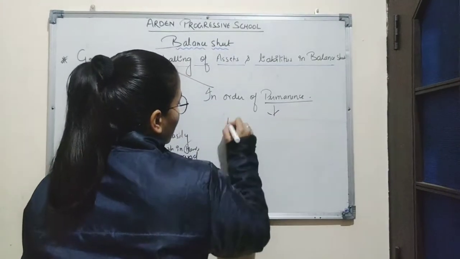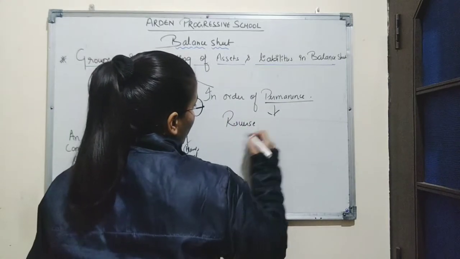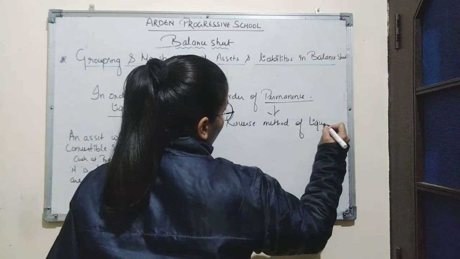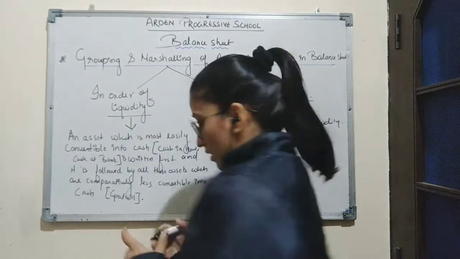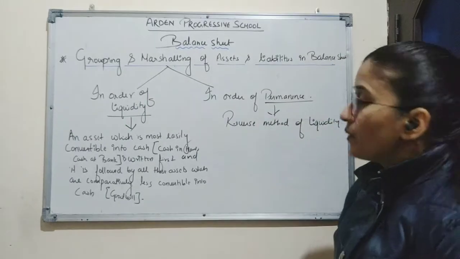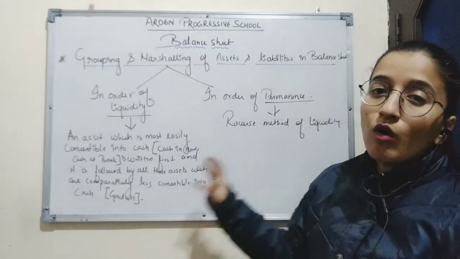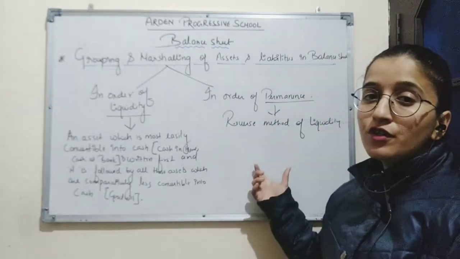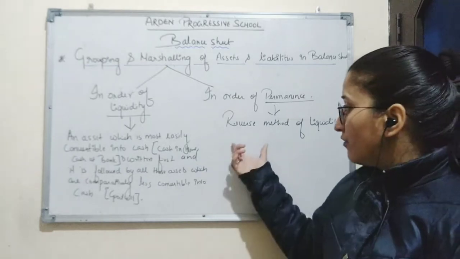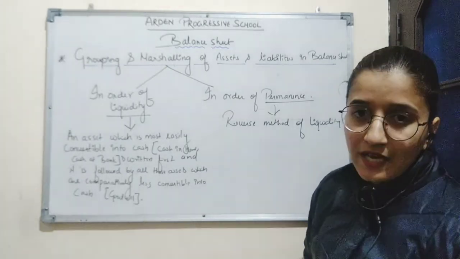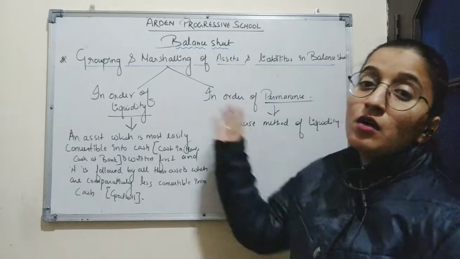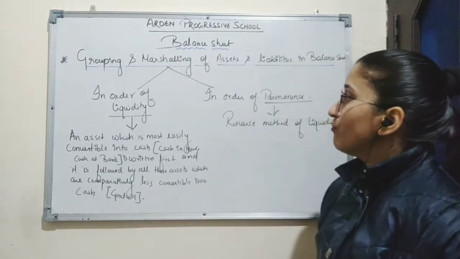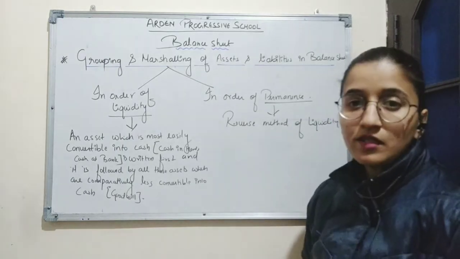Now the second method is in order of permanence. So it is basically the reverse method of liquidity, which means in order of permanence, first we will write all those assets which are less convertible into cash. For example, first we will write goodwill, and after that it will be followed by all those assets which are comparatively most easily convertible into cash. So these are the two ways of marshalling of assets and liabilities.